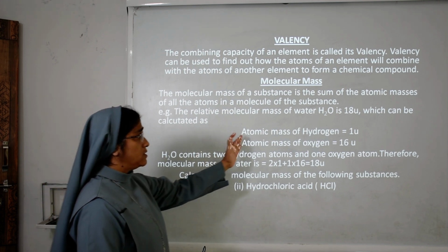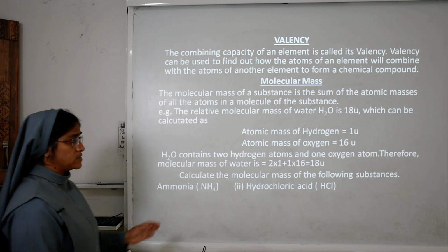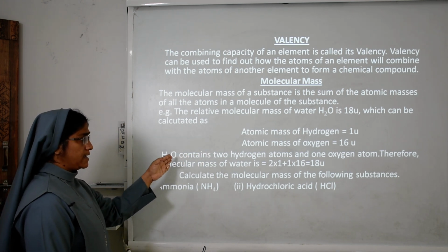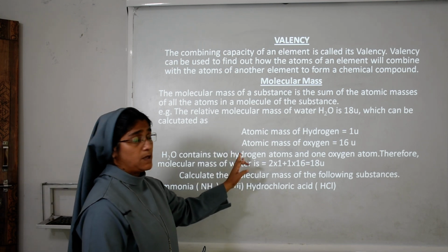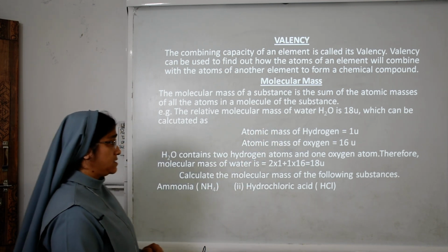We know the atomic mass of hydrogen is 1U and the atomic mass of oxygen is 16U. Water contains 2 hydrogen atoms and 1 oxygen atom.